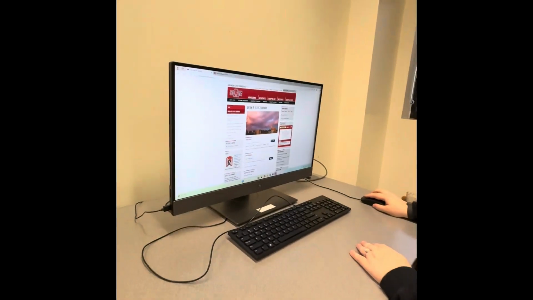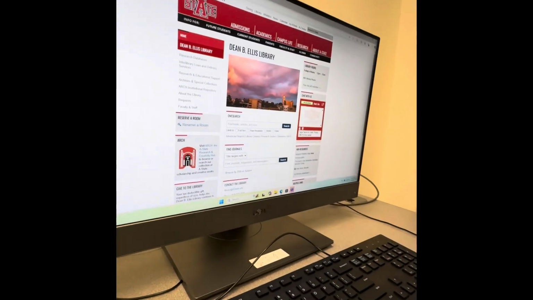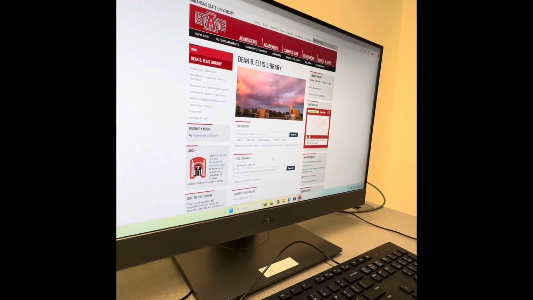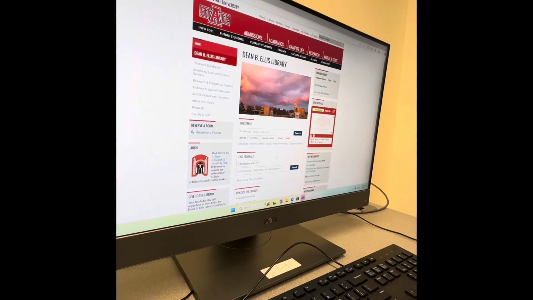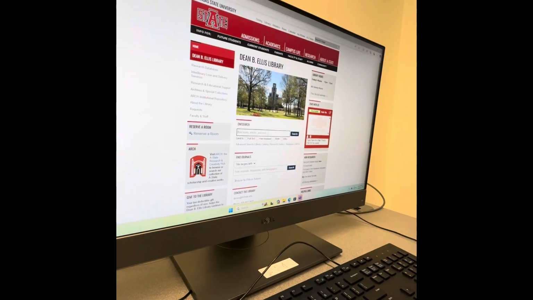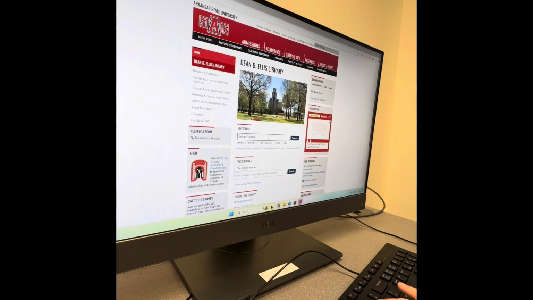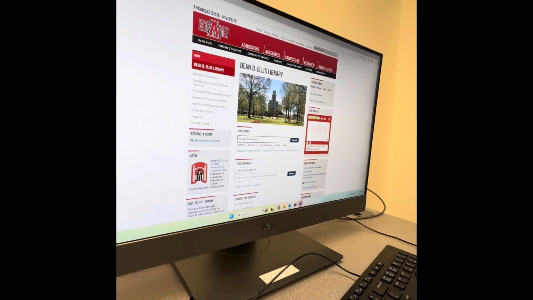So if you get on the Dean Ellis Library page, you have a one search. Are you looking for a journal or are you looking for a book? Let's start with a book. Okay. So first off, let's do a general search for George Washington. And you can go ahead and click book and hit search.